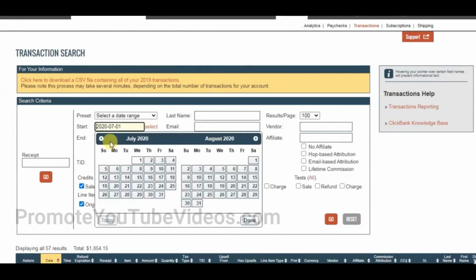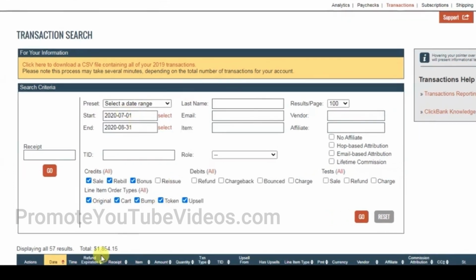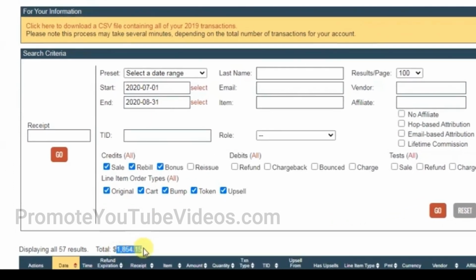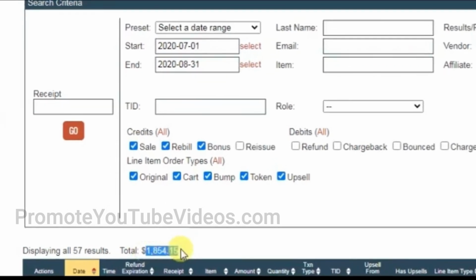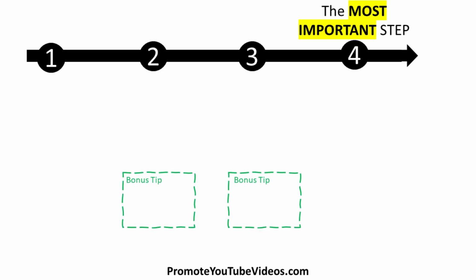You are looking at earnings from a new method I discovered recently. As you see, it worked and made $1,854 so far. I'm going to share with you the 4 steps I did to do affiliate marketing with YouTube without making videos. I will also share 2 bonus tips to maximize your affiliate earnings. So don't skip any steps. Do these exact steps I show in this video so you can also start earning money with affiliate marketing.